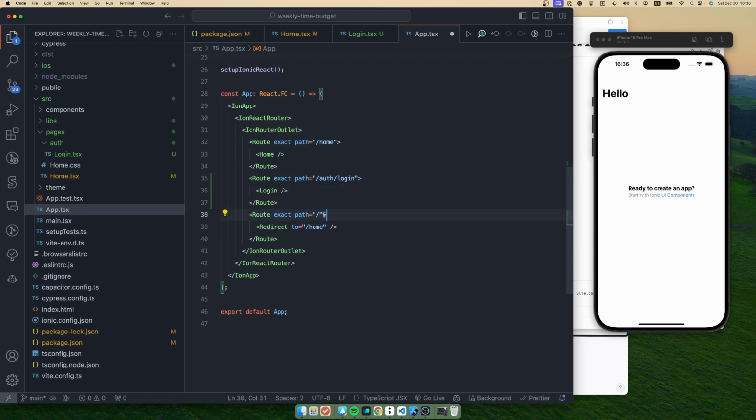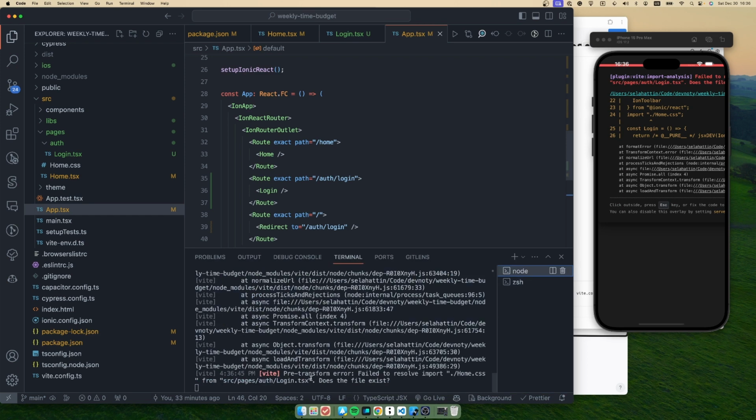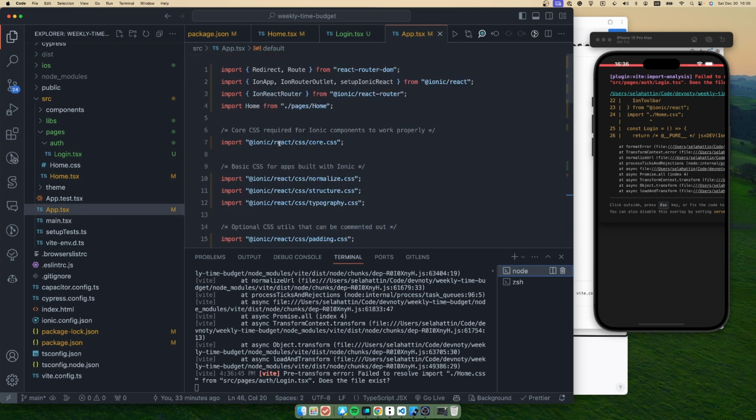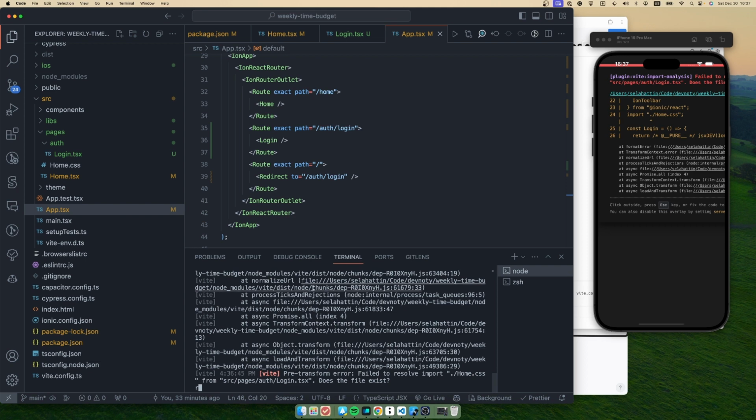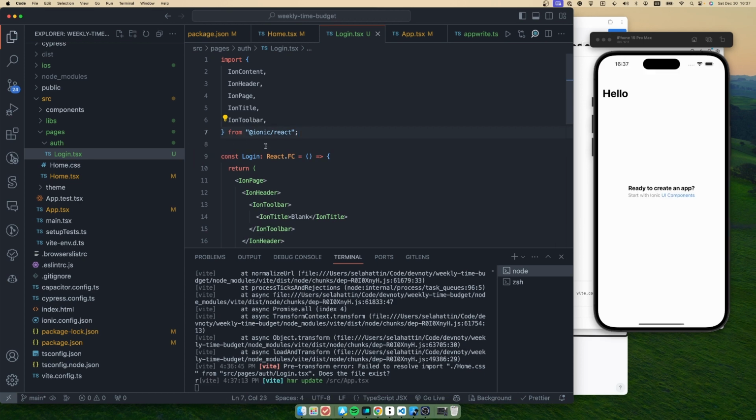And as you can see, when we enter the base route, it just redirects us to the home page. Let's change this to auth login basically, and in this way we can see the auth page. But what happened here? Does the file exist? Yes, why not? We have that file. Let's see, source page auth login.tsx. Yes. Oh, I guess we have. Okay, we forgot to remove that css file, sorry.